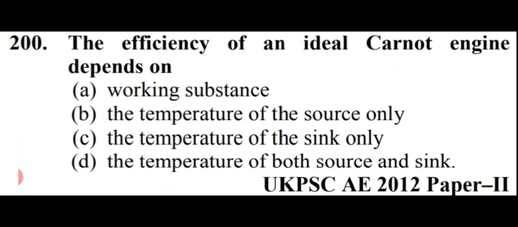The efficiency of an ideal Carnot engine depends on the temperature of both source and sink.